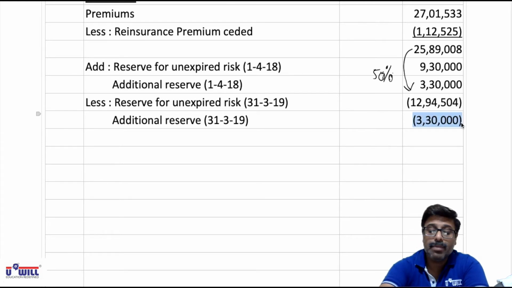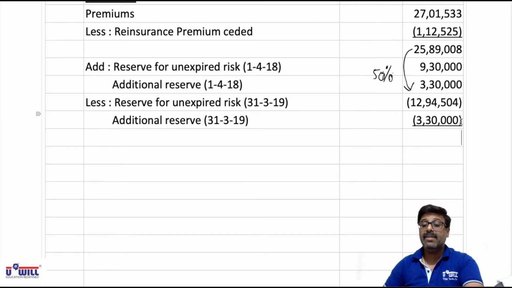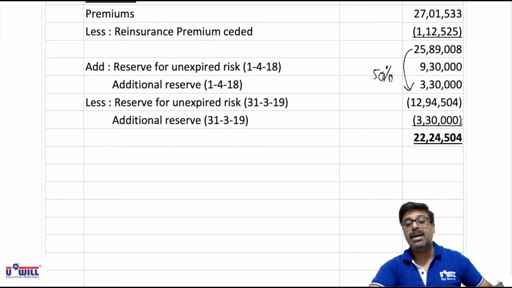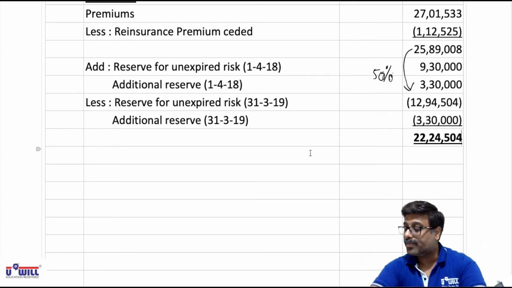Now we find out the net premium to be shown in the P&L revenue account. So do it everyone. 2589008 plus 9,30,000 plus 3,30,000 minus 1294504 minus 3,30,000. So that comes to 22,24,504. This amount will come in the revenue account.